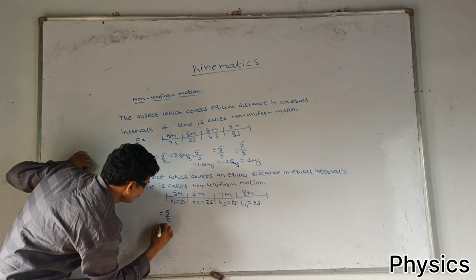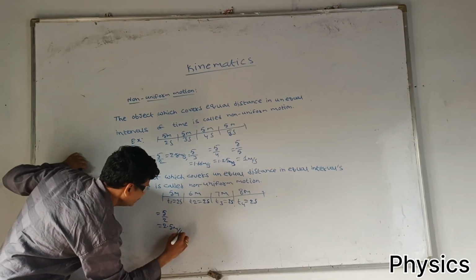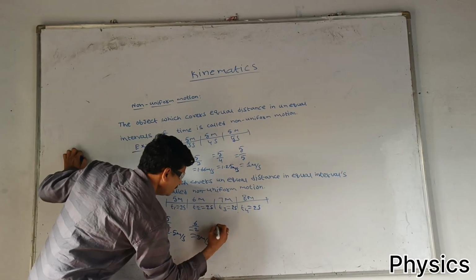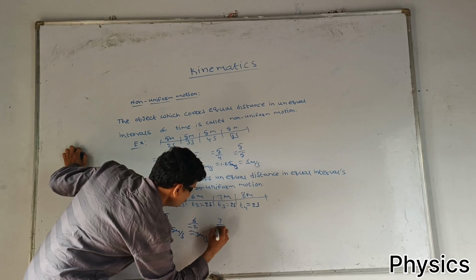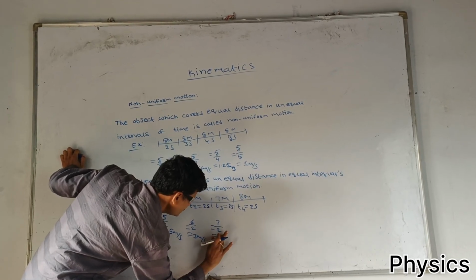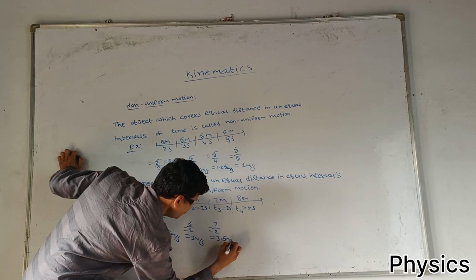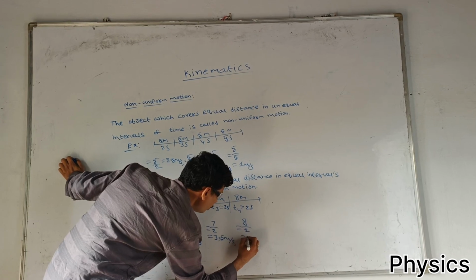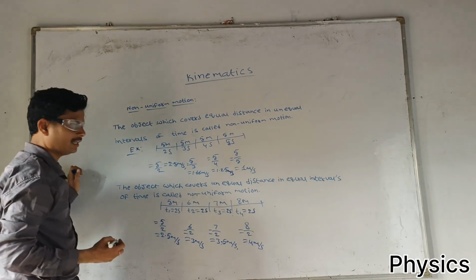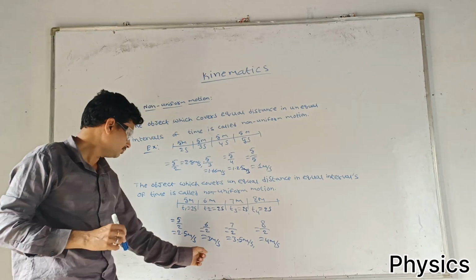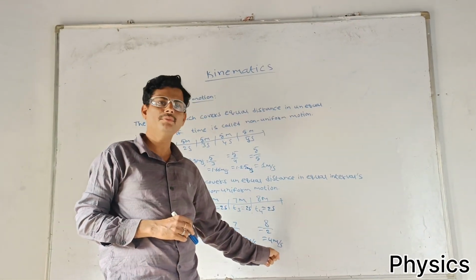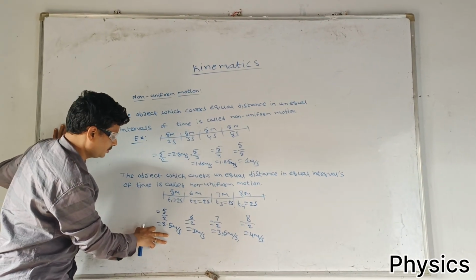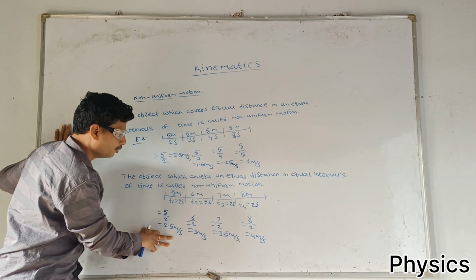Formula: 5 by 2, 2.5 meter per second; next 6 by 2, 3 meter per second; next 7 by 2, 3.5 meter per second; fourth condition, 8 by 2, 4 meter per second. Here the speeds are not the same. This is called non-uniform motion.